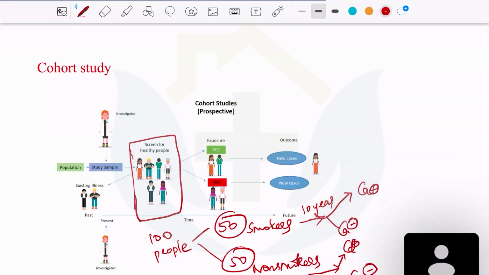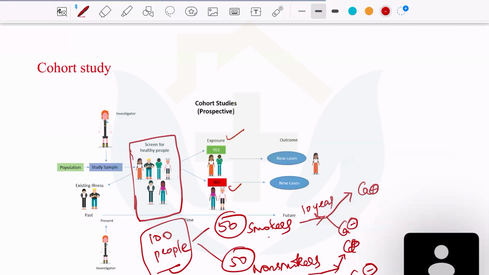So you take a particular sample, you divide the sample based upon the risk factor, whether smoker or non-smoker. Then you follow up the patients for a while and see whether they develop the disease or not. So this is called a cohort study. This is called a prospective study because at the time when you start the study, the disease has not yet occurred. Only the exposure is present, and then you follow them and find out what is happening to the patients.